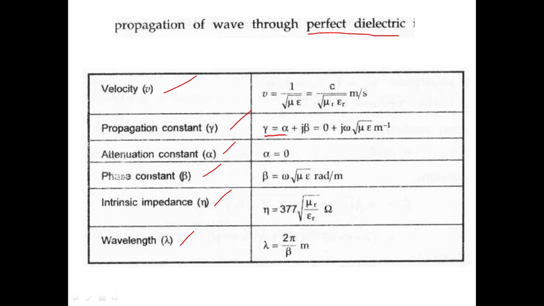Where alpha is the attenuation constant and beta is the phase constant, right? The same equation is written here separately. So here alpha is 0 and beta is omega into root of mu into epsilon, right? This is intrinsic impedance and this is wavelength. So this is for perfect dielectric.